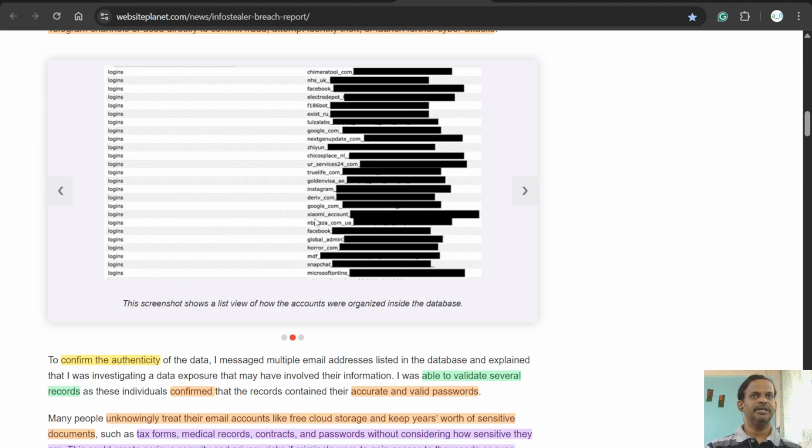So he emailed a few users saying that for this particular email ID he has got the data, and asked them to please confirm. He was checking if this data is true or not, and during that time a few of the users replied to him that yes, this is correct and this is mine.